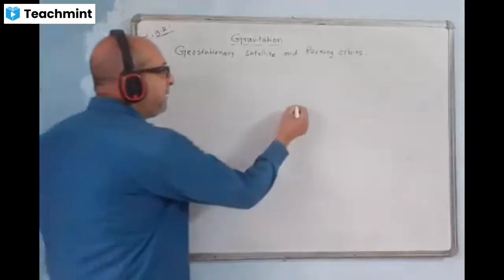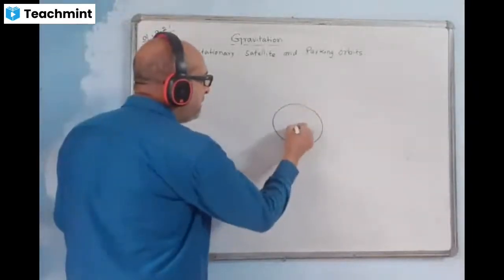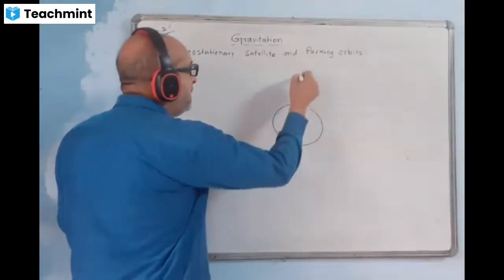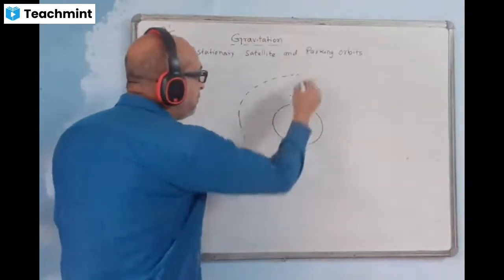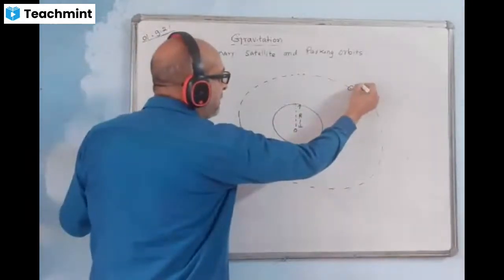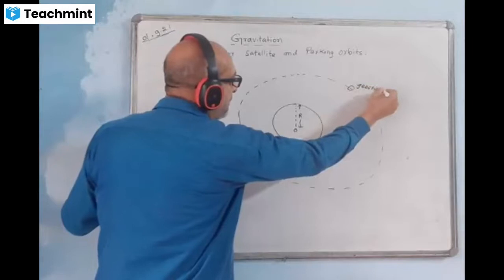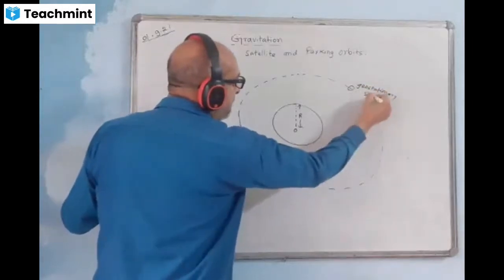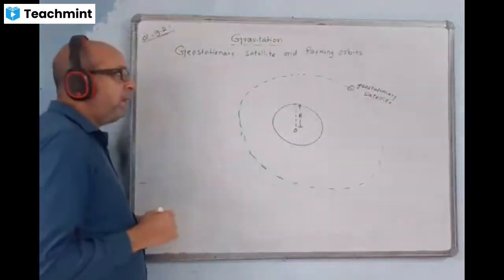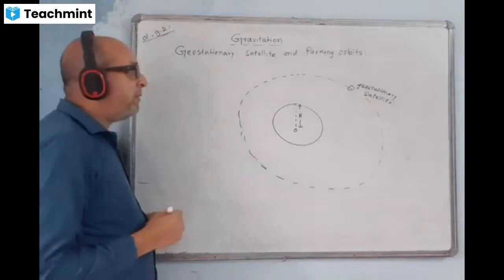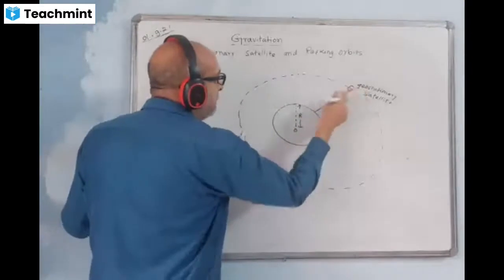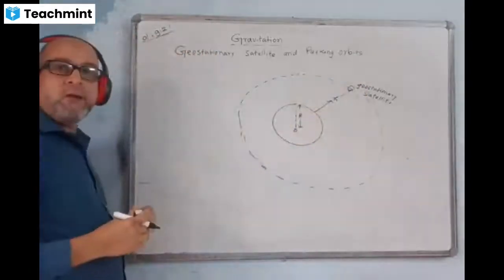For that, I'll draw the same diagram. The Earth's center is here, and this distance is R. Here is the geostationary satellite revolving around like this. Then we'll be using the same formula. The height of this satellite, I'll say this height is h. It's called the height of the parking orbit. We'll find the height of the parking orbit.